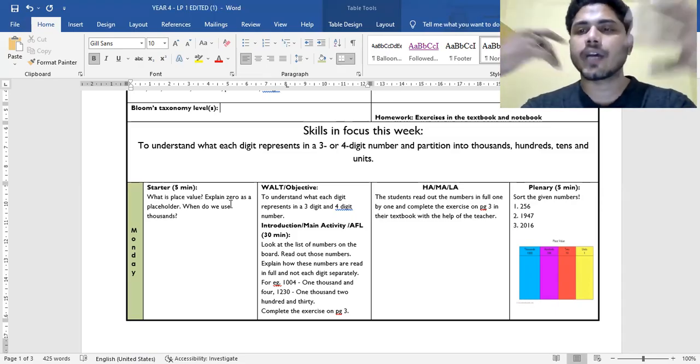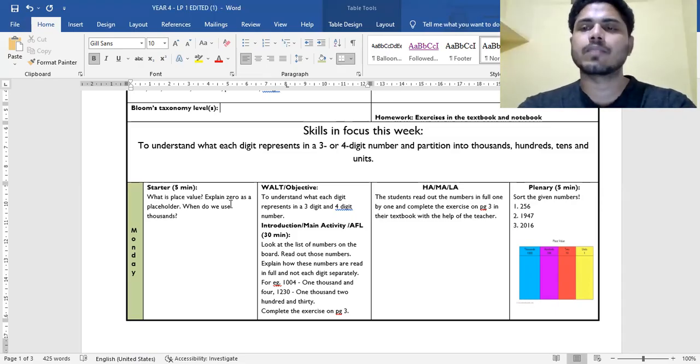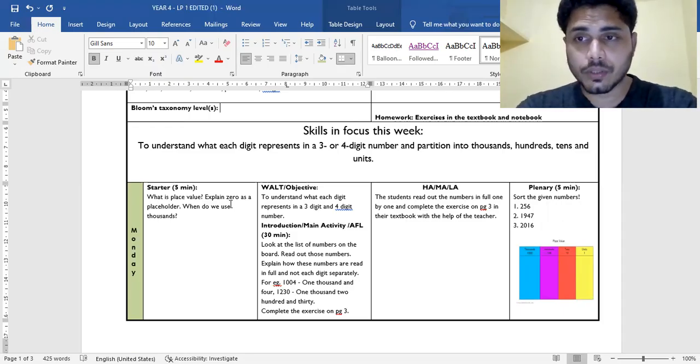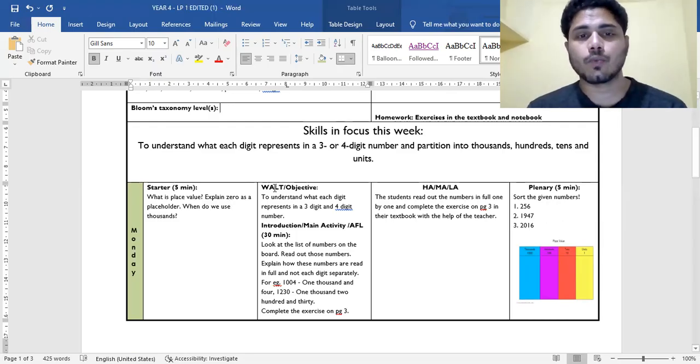Some of them try to answer the questions; their guesses may be right or maybe wrong, but it's not a big deal. What you did is engage them the very next moment you stepped inside the classroom. So the starter is very important. And after this, what you're seeing here is the WALT.